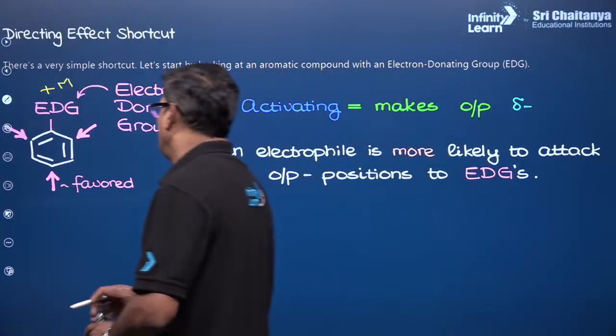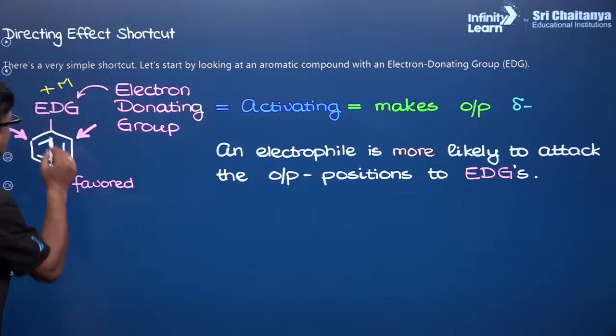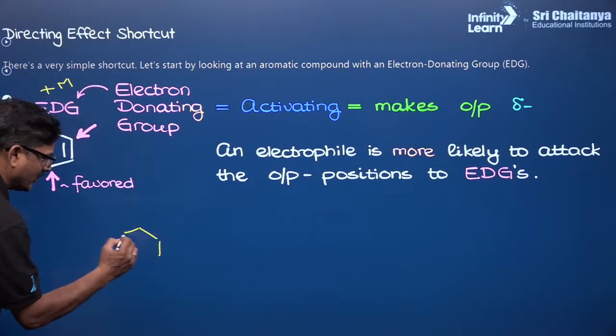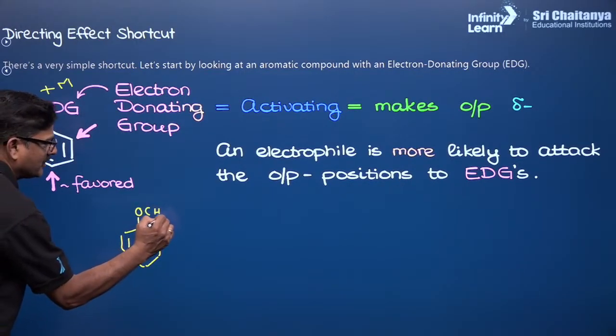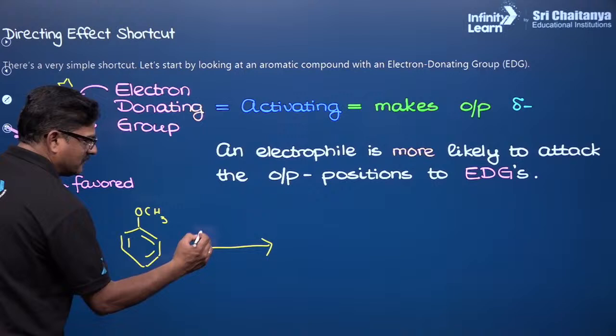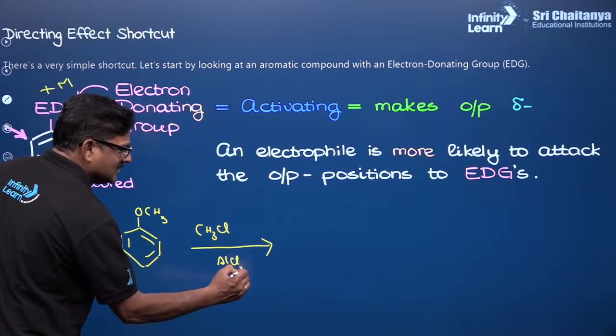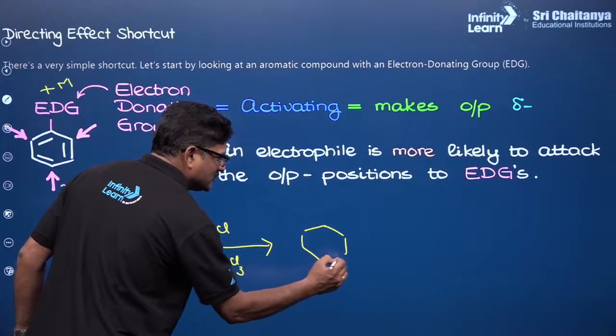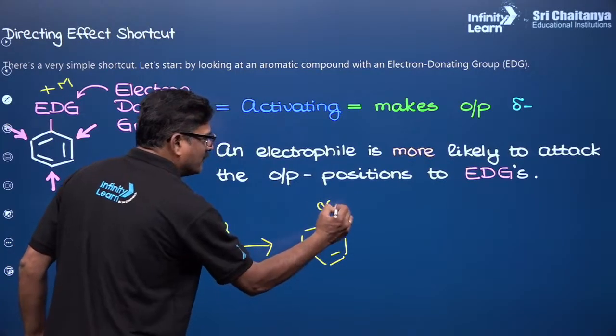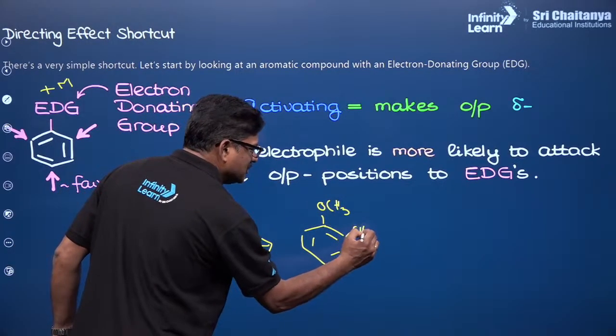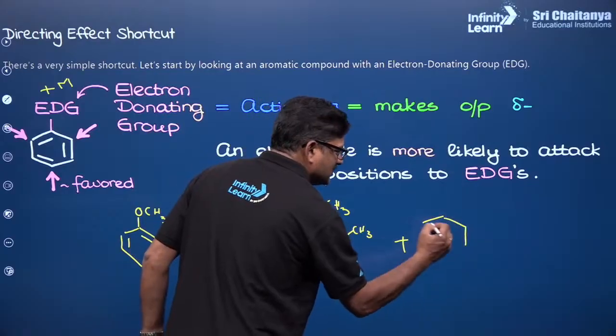Let us say this is anisole. If you go with the Friedel-Crafts reaction, CH3Cl in the presence of AlCl3, you are going to see methylation here and methylation here.